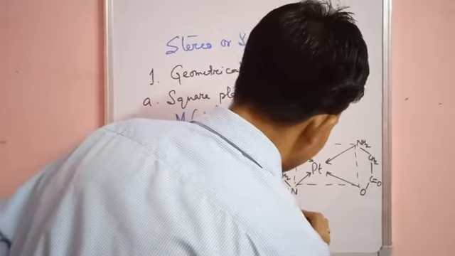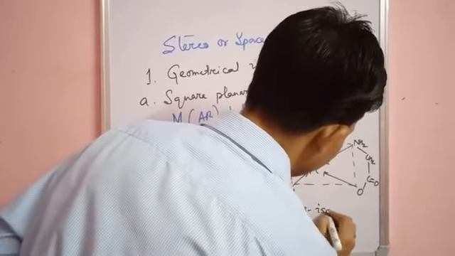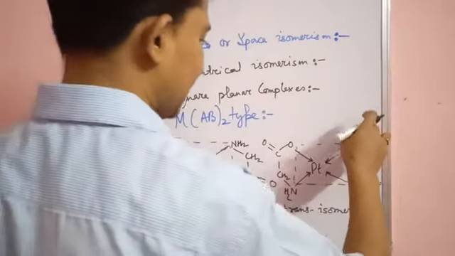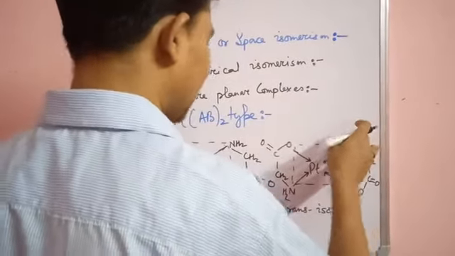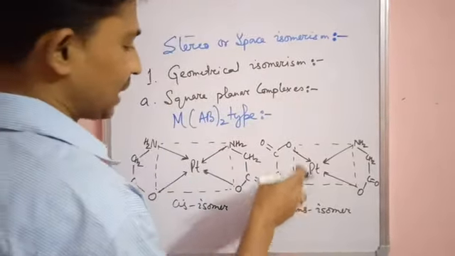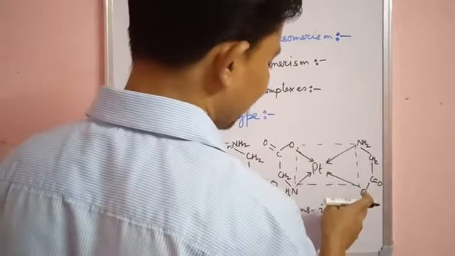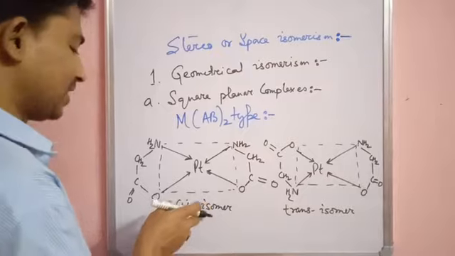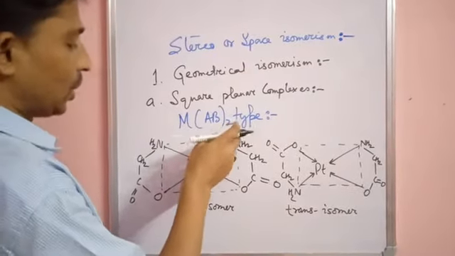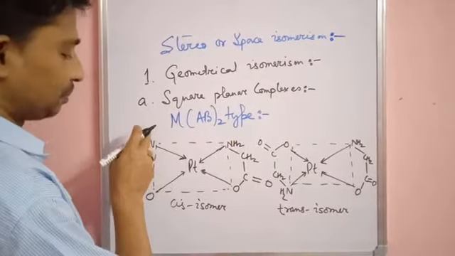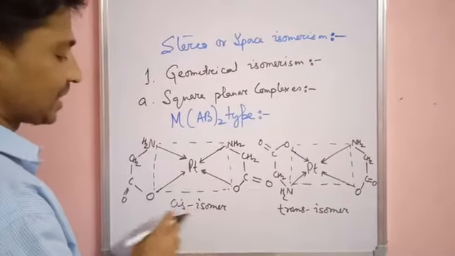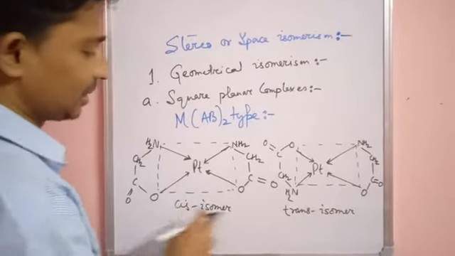Because two NH2 groups are at different sites. Here the NH2 group is at this position, and here the NH2 group is at this position. Here O is at this position, and here O is at this position. Two opposite positions. But in the cis isomer, the NH2 is at the same position, and O is at the same position. So this is a cis isomer and this is a trans isomer.